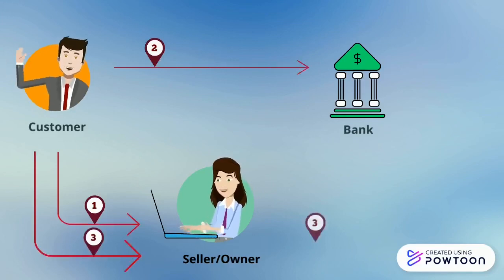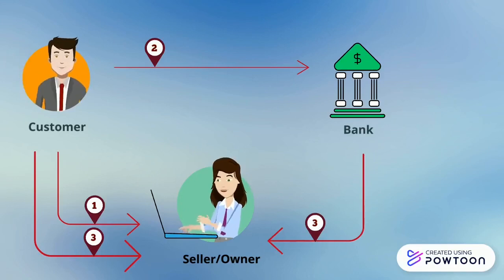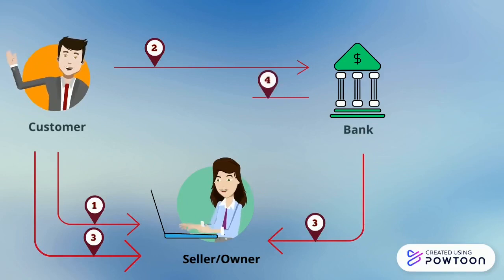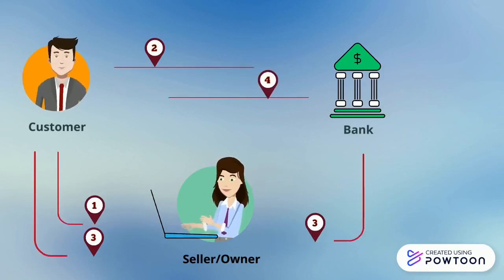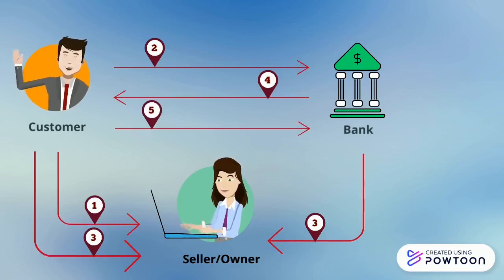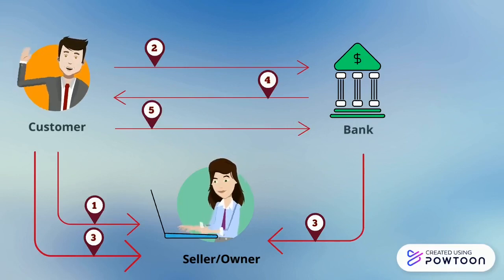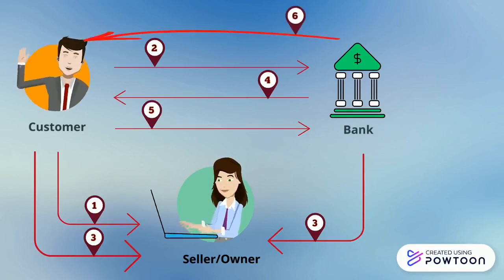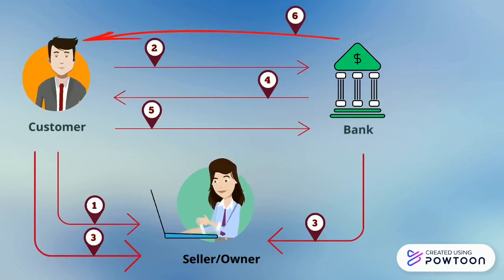Thirdly, the customer and the bank jointly purchase the property. Assume that the customer pays 10% of the price and the bank pays 90% of the price. Then, the bank leases its portion of the property to the customer. After that, the customer pays the lease rental with an additional amount to gradually buy the bank's ownership in the property. And lastly, at the end of the lease term, the partnership will be terminated with the customer owning 100% of the property and the title transferred to the customer.